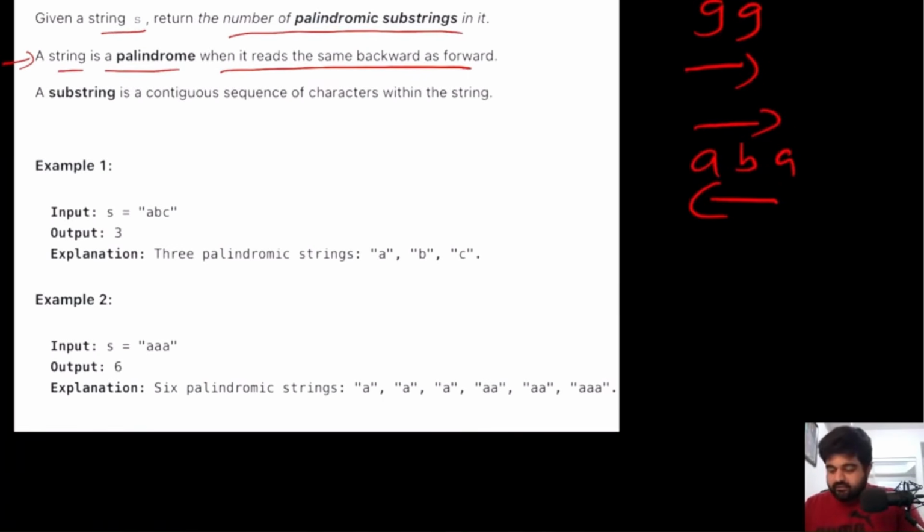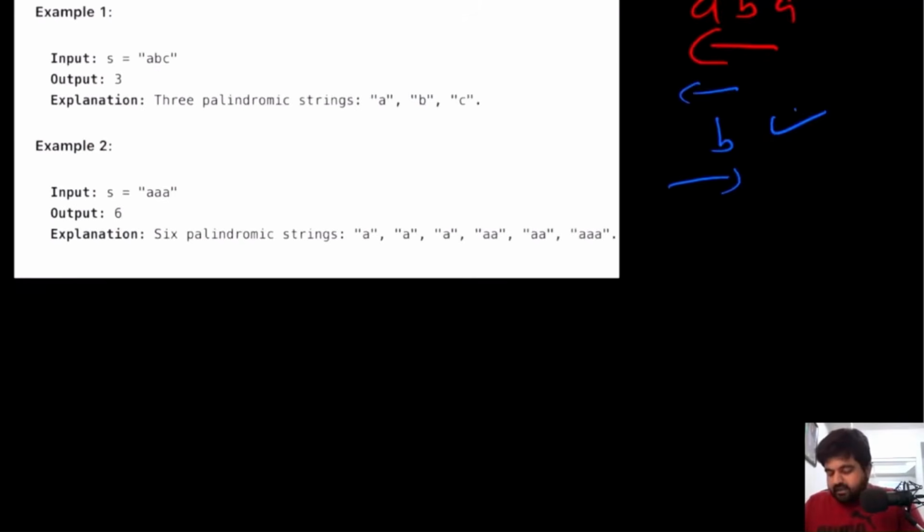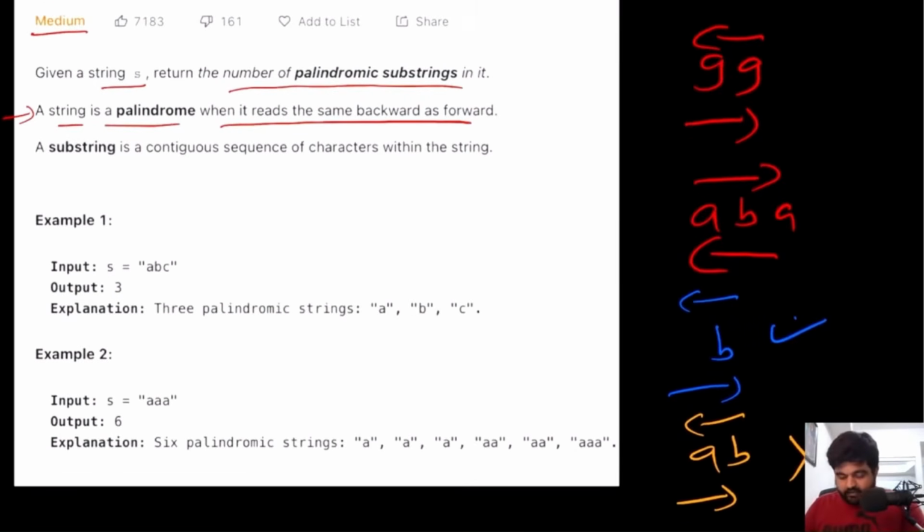Now a quick question for you guys: is this character B an example of a palindrome or not? And the answer is yes, this is also a palindrome. Why? Because if we read it from the left and also from the right, we get the same result. But if we are given a string like AB, this is not a palindrome because if we read it from the left and from the right, the answer is not the same. So these are some examples of a palindrome. We are also given the definition of a substring, but I don't think it is necessary to define. It is actually pretty trivial.